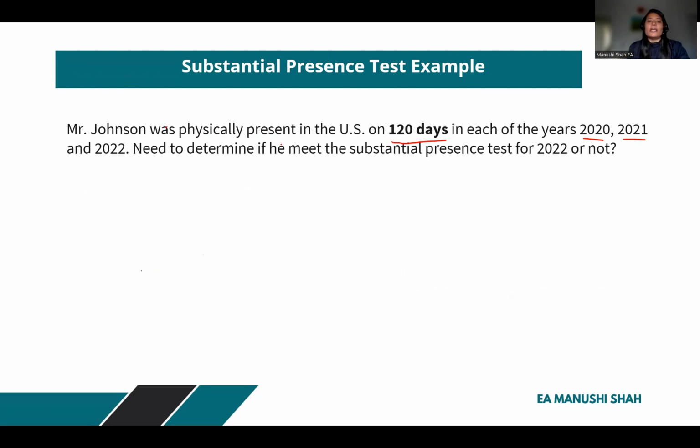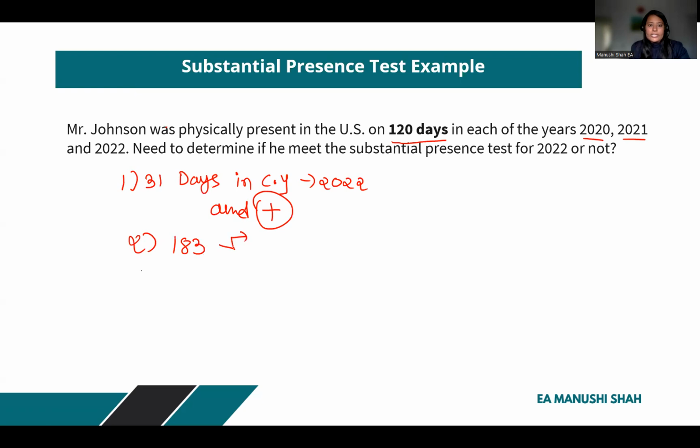Johnson, whether this person meets the substantial presence test for 2022 or not. To understand this, we have to check at least 31 days in the current year, that is 2022, and we have to check 183 days including the prior 2 years.